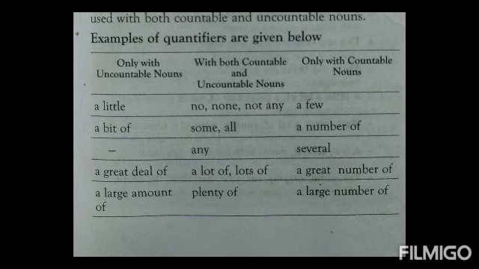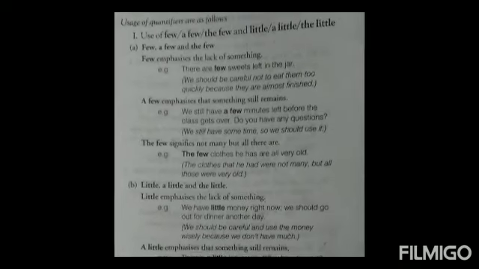Quantifiers like no, none, not any, some, all, any, a lot of, plenty of go with both countable and uncountable nouns. Whereas quantifiers like a few, a number of, several, a great number of, a large number of go only with countable nouns.